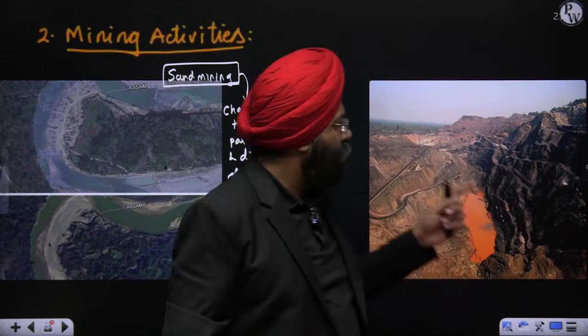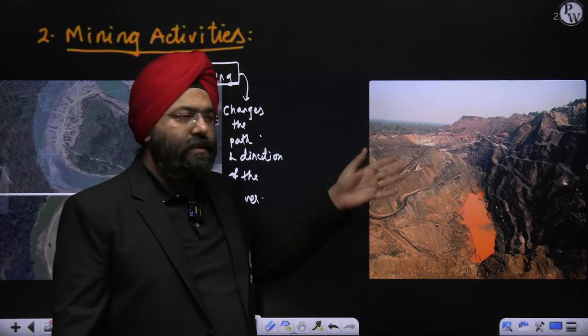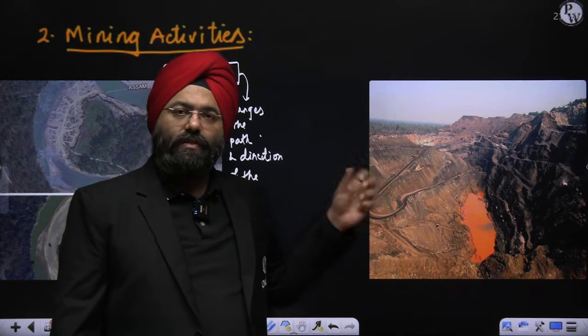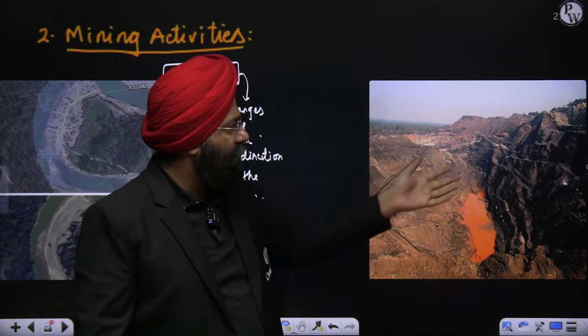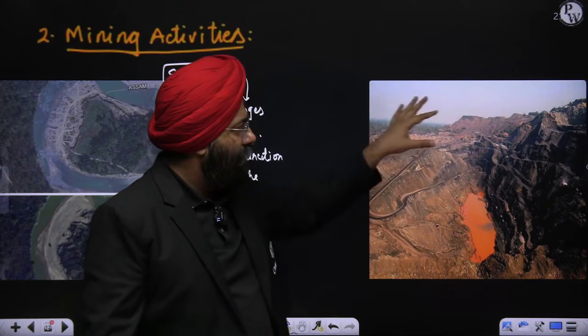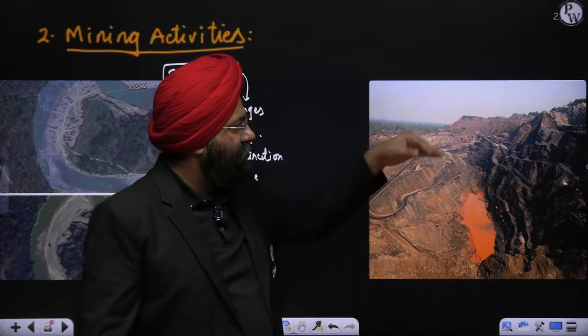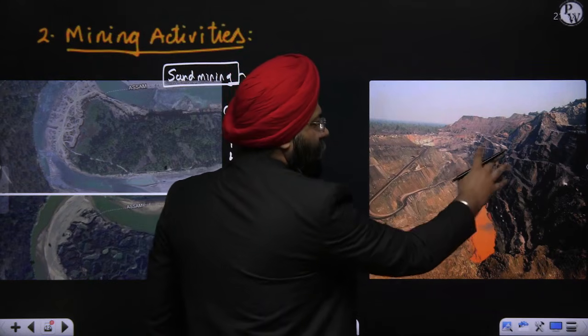Now, if you come to another part, this is a representation of the mining done in nearby Assam regions. Just see, this region was normally covered by what? Trees, normally covered by some mountainous region. Now, let us assume that there is excessive rainfall taking place. Do you realize it will collect here?